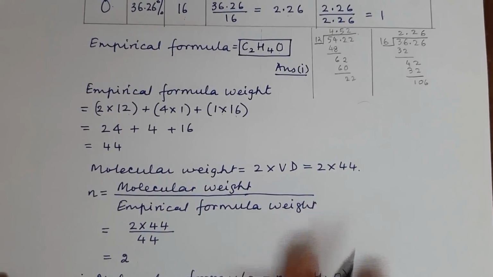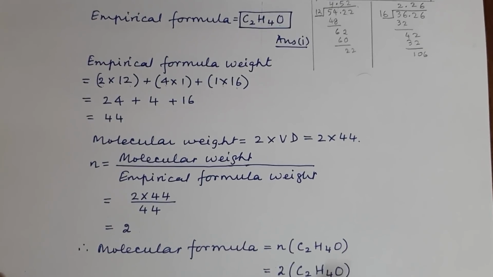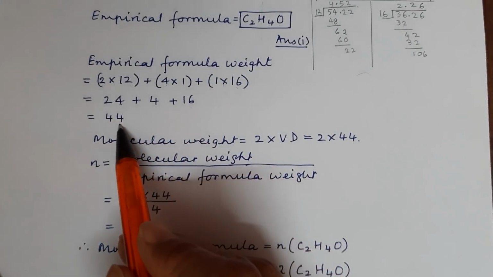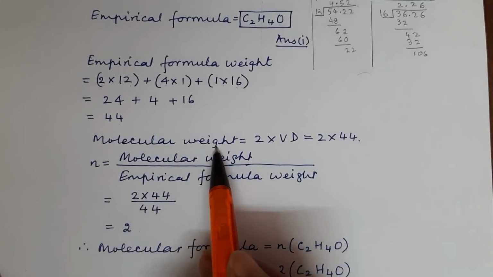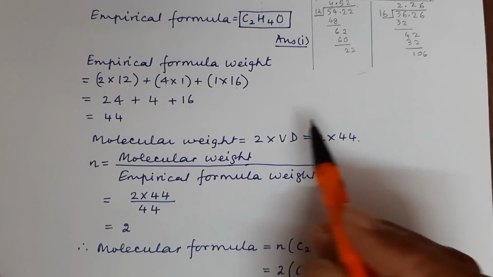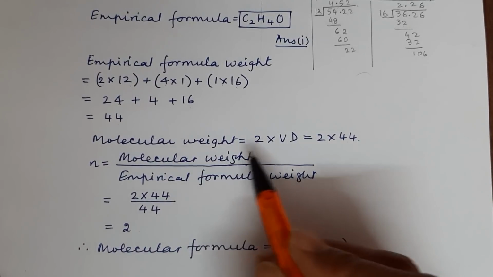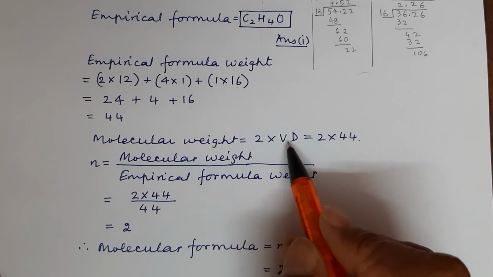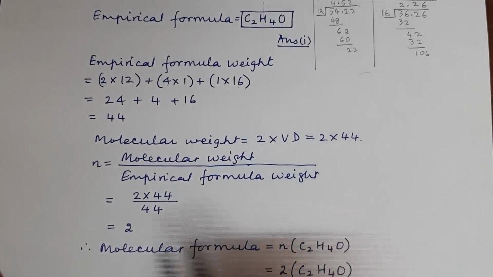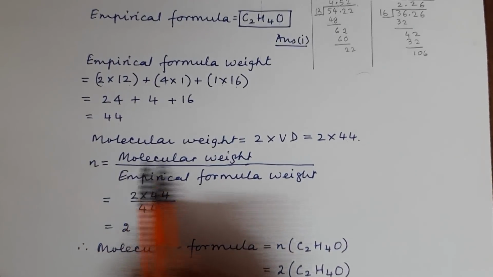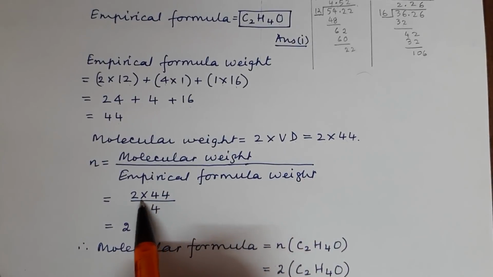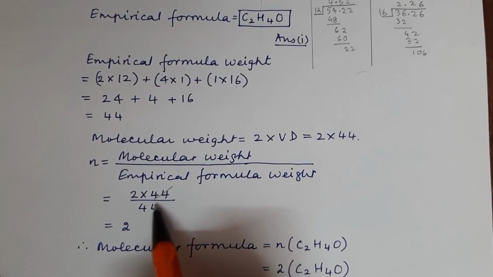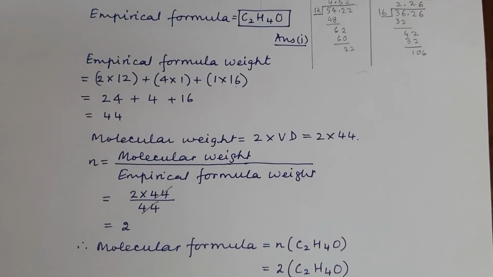So now let us come to our solution. We have 24 plus 4 plus 16, which is equal to 44. And then we have molecular weight, vapor density has been supplied as 44. And our formula for vapor density and molecular weight is molecular weight equal to 2 into vapor density, that is 2 into 44. Now N is molecular weight upon empirical formula weight, which is 2 into 44 divided by 44. 44 gets cancelled and you will have N as 2.